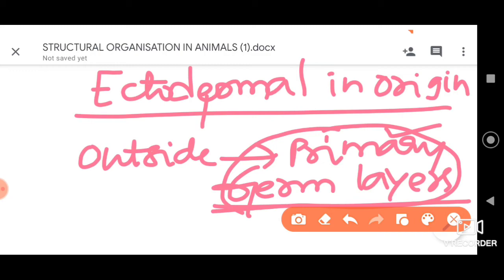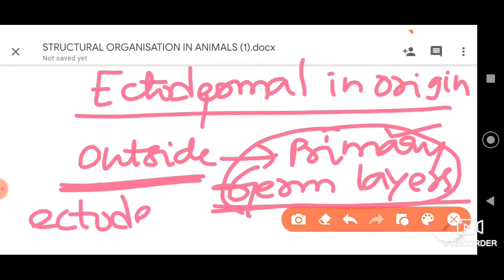For example, I had told you that they are formed from the mesoderm, that is the middle layer, and we had discussed, for example, epidermal tissues. I had told you that they are formed from all three layers, that is ectoderm, endoderm and mesoderm. Now let us talk about nervous tissue. They are formed only from the outside layer, called ectoderm, the outside primary germ layer. Remember this point.